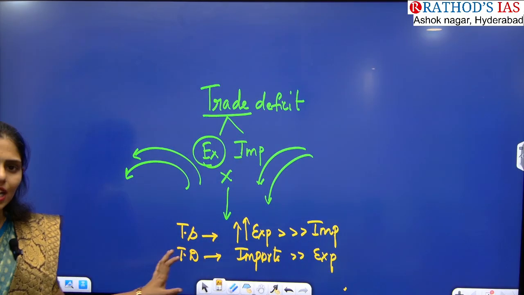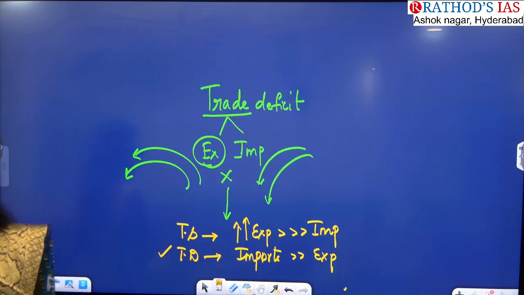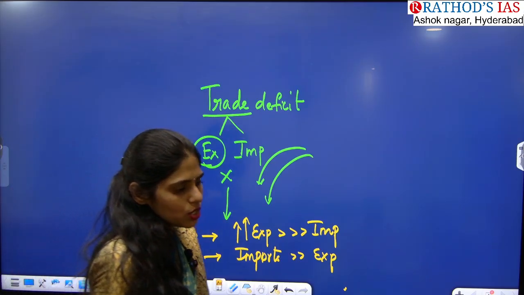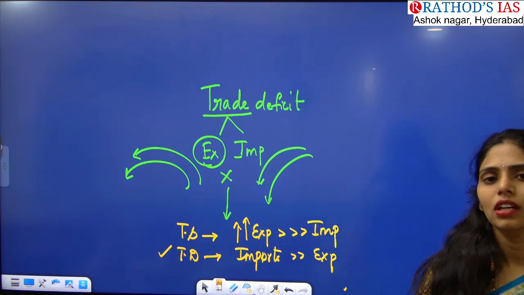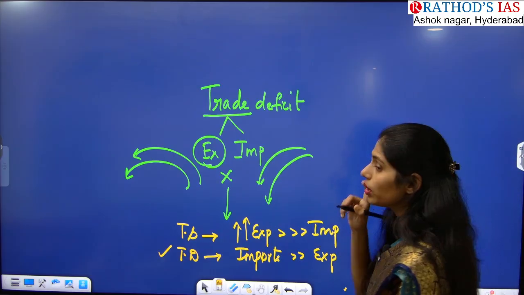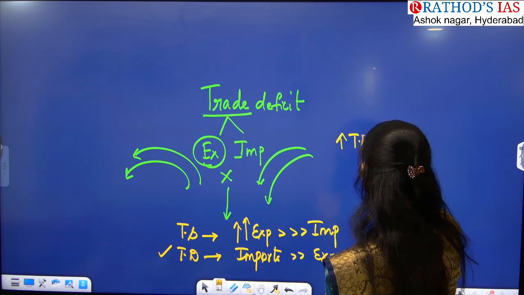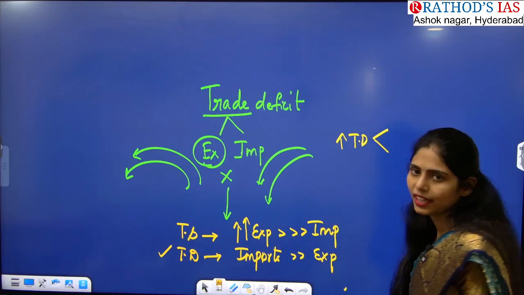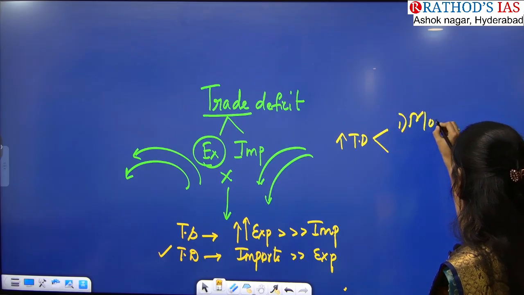And what is this article talking about? The second condition, that is trade deficit: imports are more compared to exports. Actually, if you see the trade of India, we have more imports compared to exports. Why does trade deficit increase? There are two conditions. First, we are importing more goods.